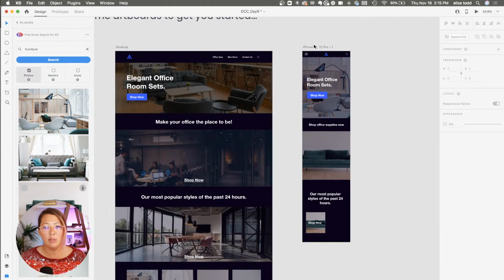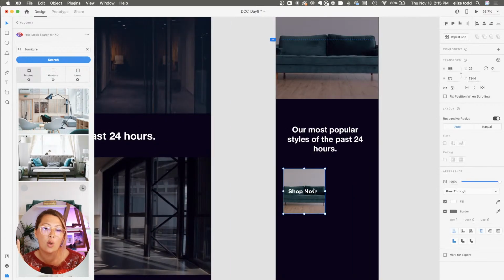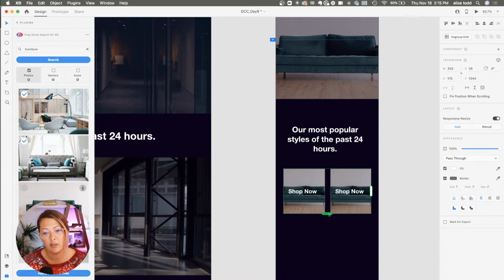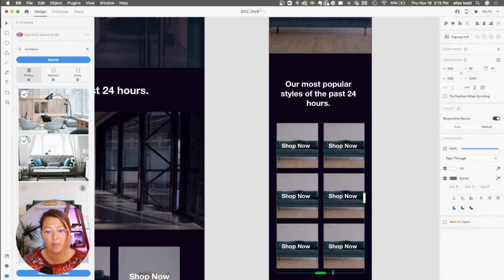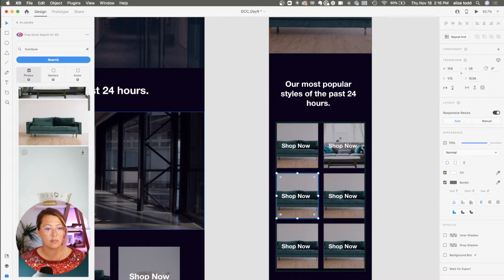And then down below here, I've already started a little rectangle shape for a grid. If you recall, one of the best practices I mentioned earlier was doing a 2-column grid. I can go into my repeat grid over here and drag this over to the right and then drag it down. And then I can just select images and replace them here, like so.